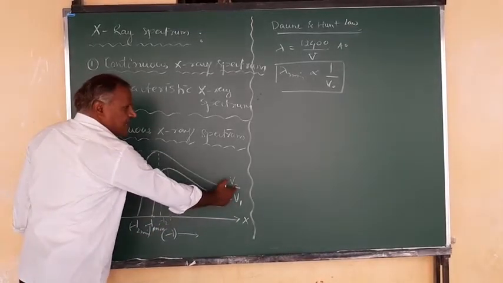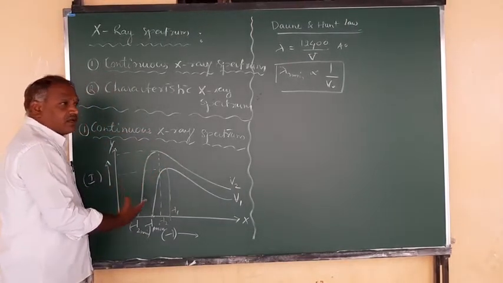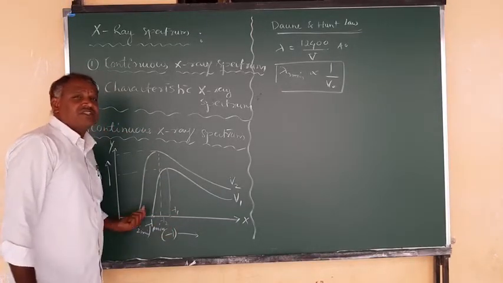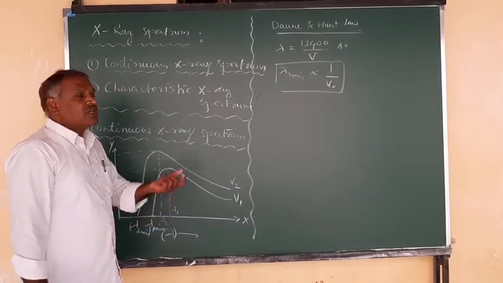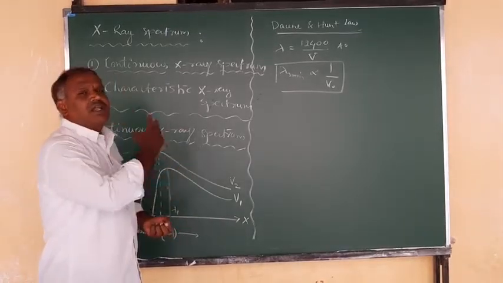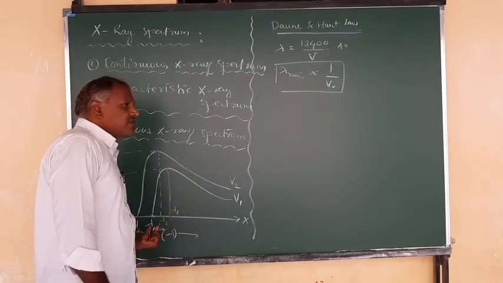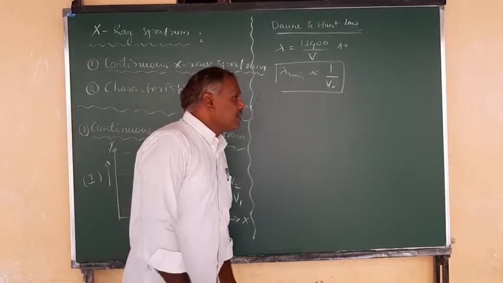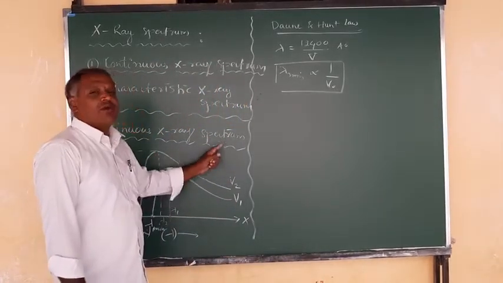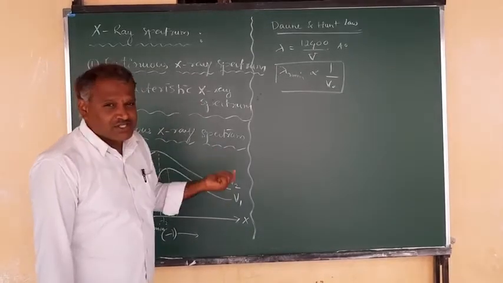When you increase the accelerating potential, the intensity increases, but this maximum intensity occurs at lower wavelengths. You can see a shift in the wavelength towards the left side, that means in decreasing order. So the maximum intensity of the X-rays shifts towards the left, to lower wavelengths. Only for lower wavelengths do you get the maximum intensity when you increase the potentials, right? That is what is called a continuous X-ray spectrum.